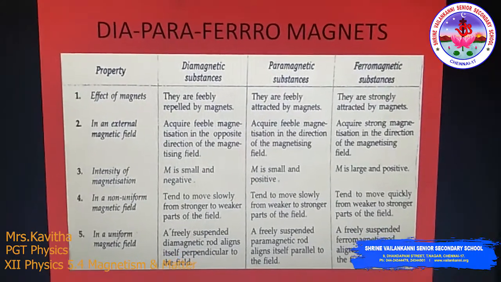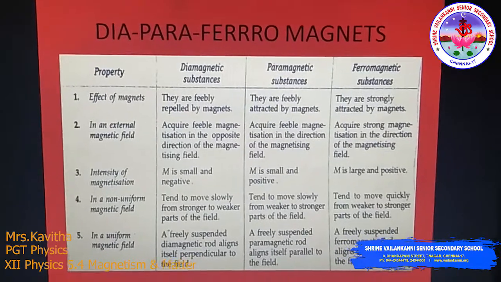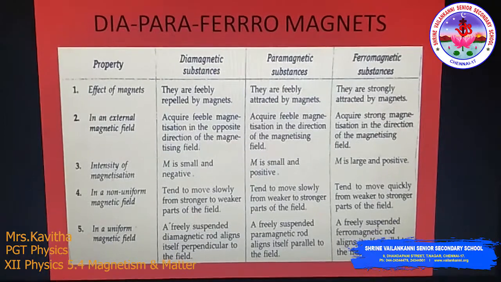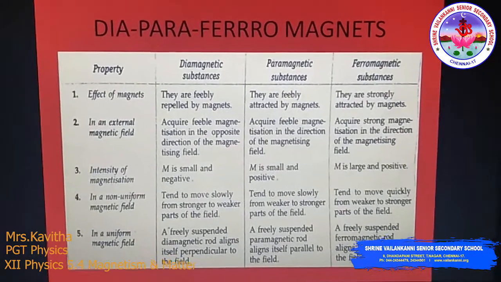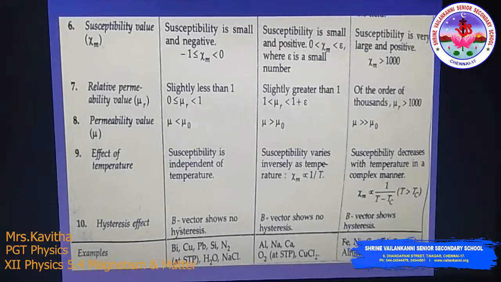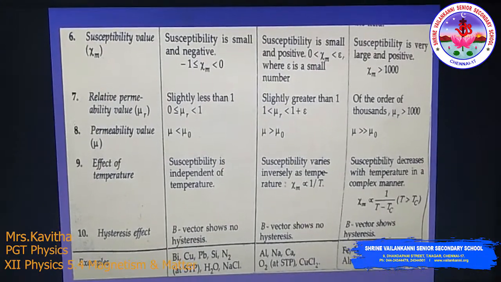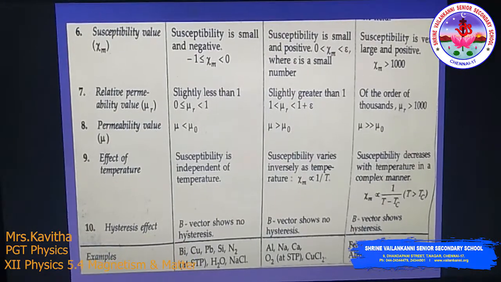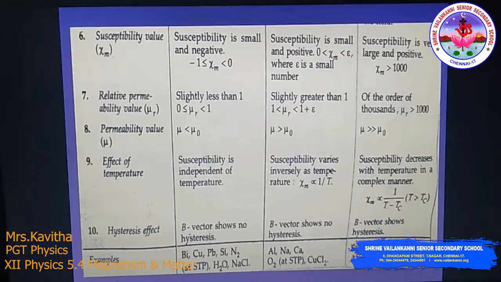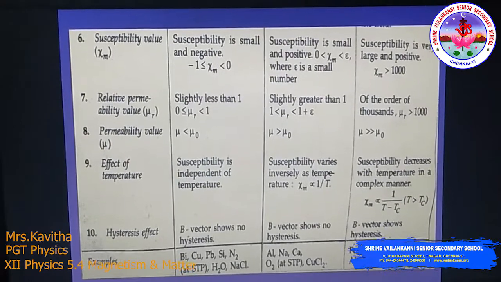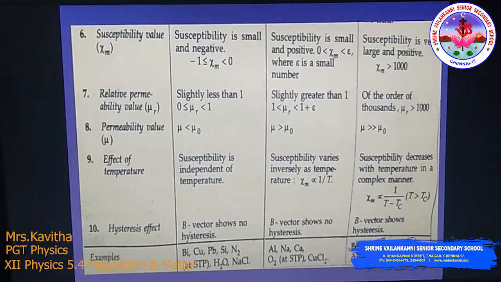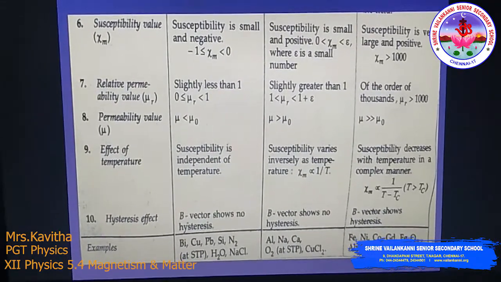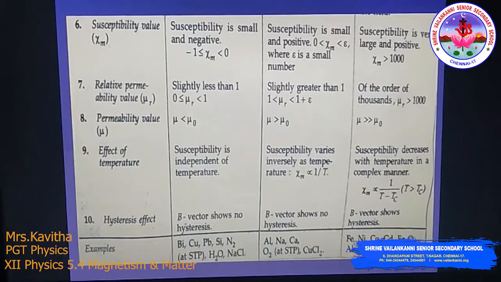The susceptibility is very small and negative for diamagnets, small and positive for paramagnetic material, and very large and positive for ferromagnets. The relative permeability is slightly less than 1 for diamagnets and greater than 1 for the others, with the maximum value for ferromagnets.